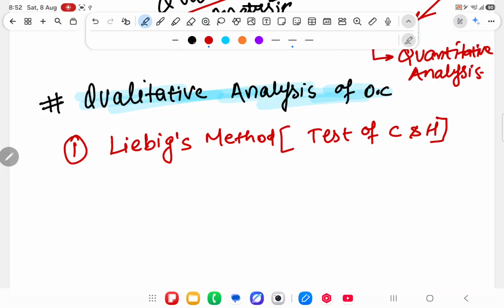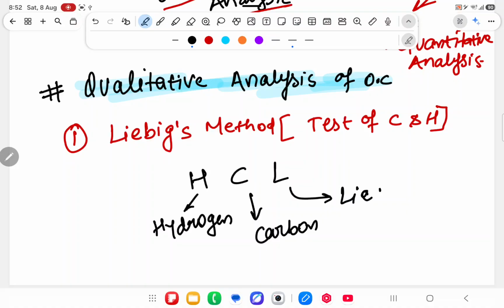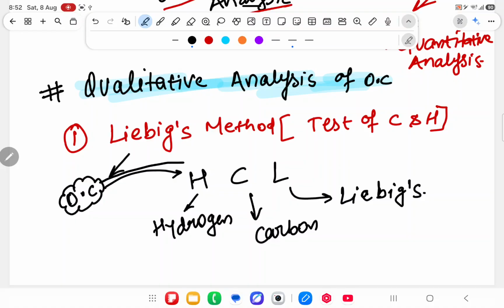For learning this, I am making a short trick: HCL. H means hydrogen, C means carbon, and L means Liebig test. Sometimes they will ask you the question that Liebig test is defined for which elements: carbon and hydrogen. Liebig is a scientist who said: suppose I have one organic compound, now he will tell me whether that organic compound contains hydrogen or not, and carbon or not, and then we will judge its mass.